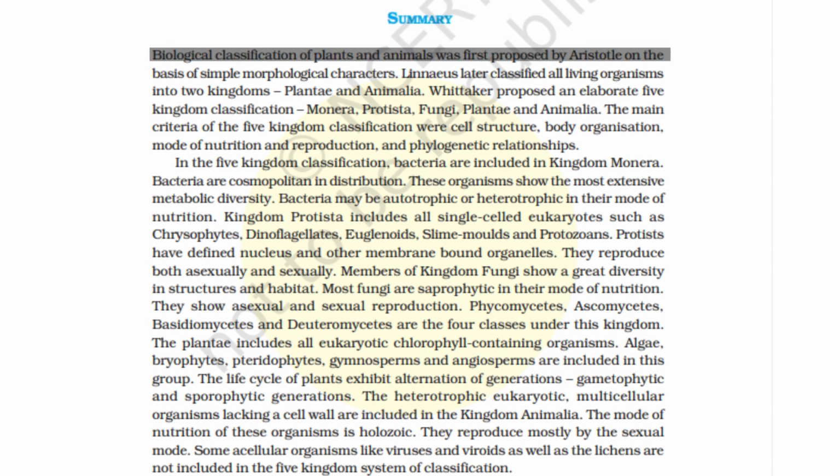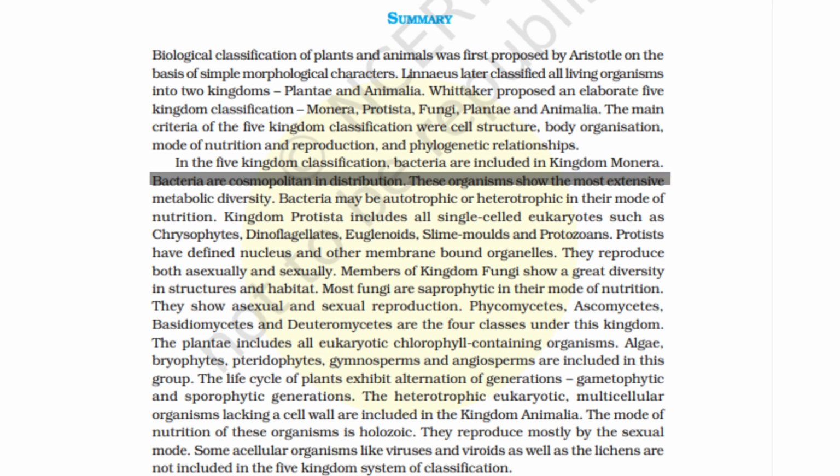Biological classification of plants and animals was first proposed by Aristotle on the basis of simple morphological characters. Linnaeus later classified all living organisms into two kingdoms, Plantae and Animalia. Whittaker proposed an elaborate five-kingdom classification, Monera, Protista, Fungi, Plantae and Animalia. The main criteria of the five-kingdom classification were cell structure, body organization, mode of nutrition and reproduction, and phylogenetic relationships. In the five-kingdom classification, bacteria are included in kingdom Monera.